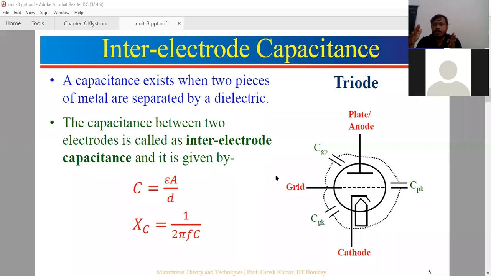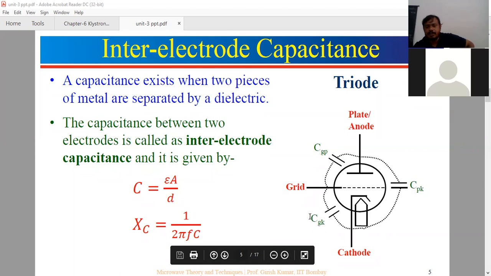Capacitance is nothing but two conductive plates with a dielectric material in between. So you can take two terminals, suppose anode and grid, and in between there is an interelectrode capacitance. So CGP is the capacitance between grid and plate; the anode is called the plate. G is grid, P is the plate. CGK is between grid and cathode, and CPK is between cathode and anode. These are the capacitances between these three terminals of the triode.